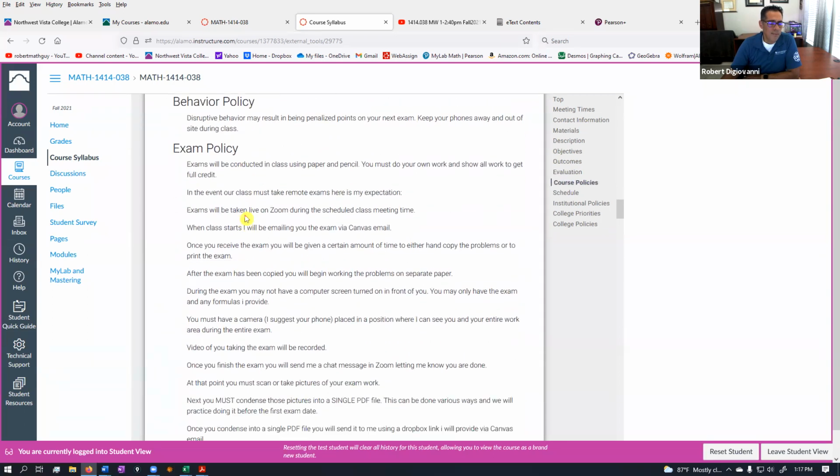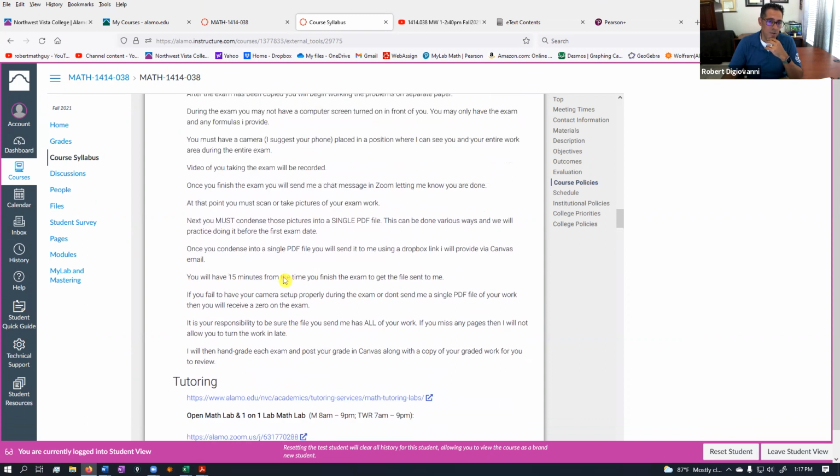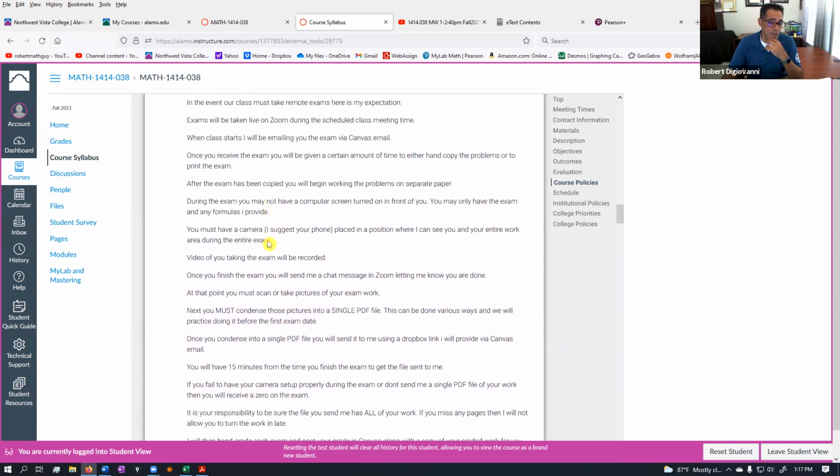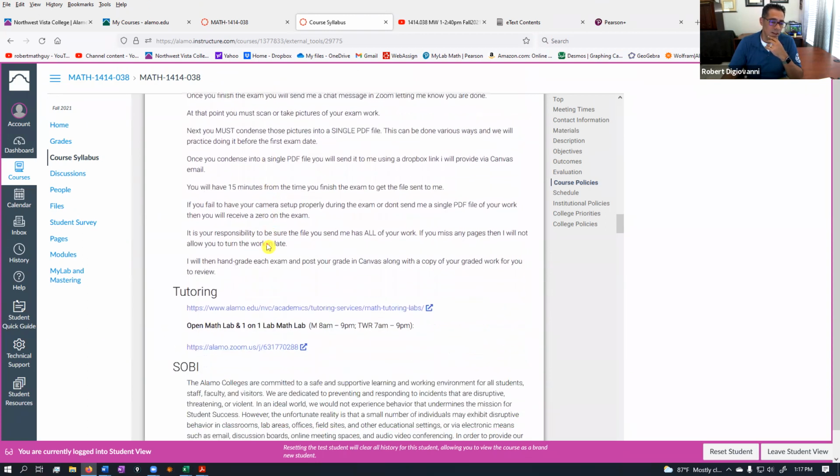And then exam policy. So the exam policy is pretty simple if we're face-to-face. You're going to come in, you're going to take the test, pencil and paper right there, and everything's fine. If for some chance we continue to be remote, then there's going to be a whole slew of things that we have to do in order to take a test on Zoom. And that's what this is all saying here. So we will cross that bridge if we need to, but it's here in the syllabus just in case.